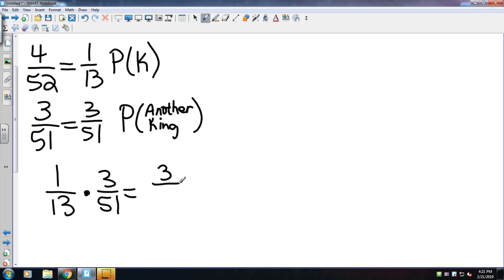And then 51 times 13 comes out to be 663. I should have reduced that 3 over 51, my mistake. So this will reduce into 1 out of 221. So out of 221 draws, I would actually one time, theoretically, pull a king twice.